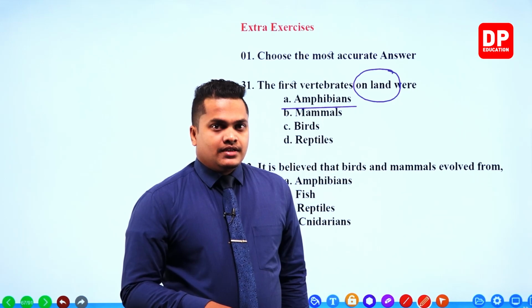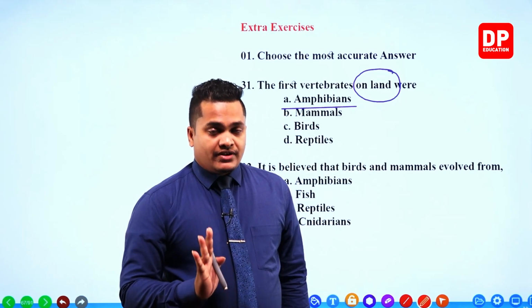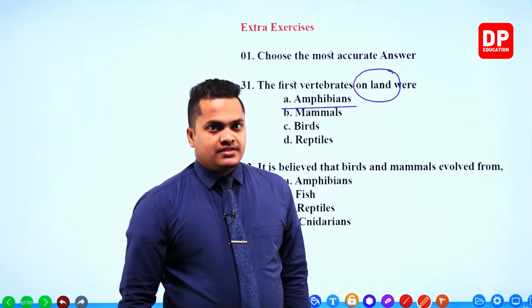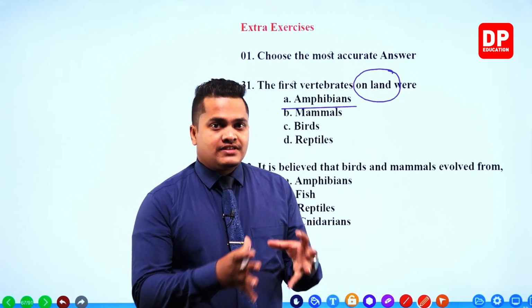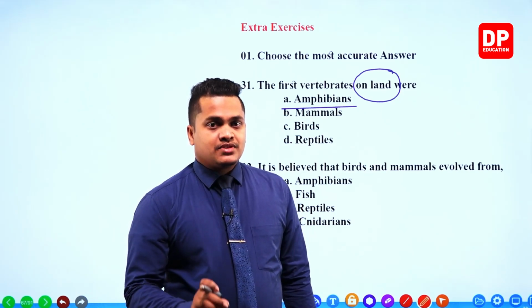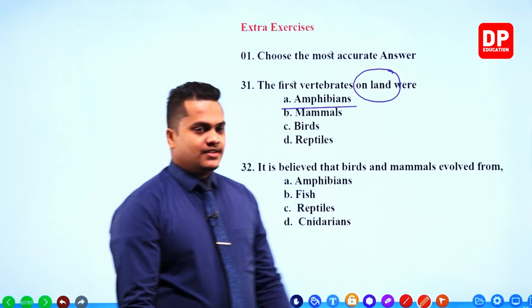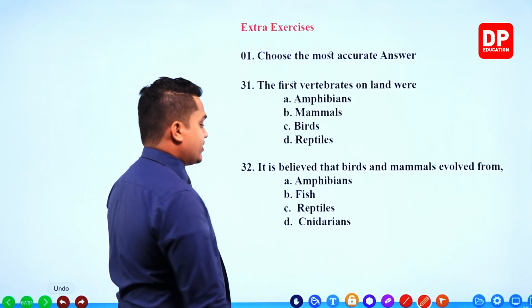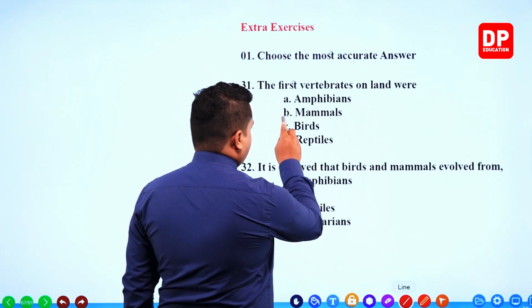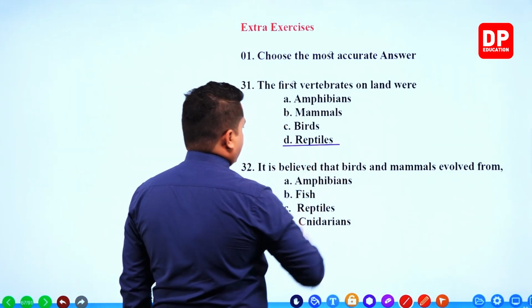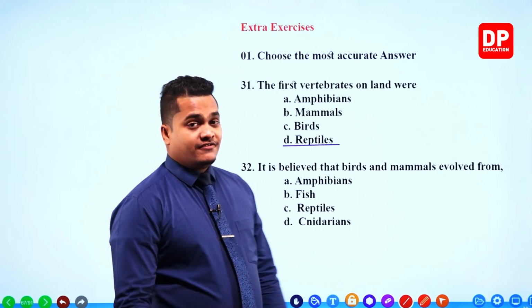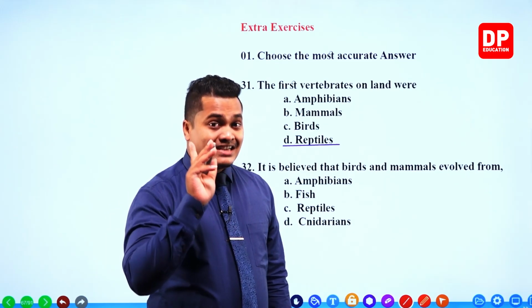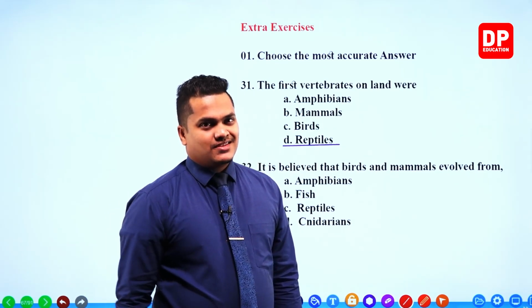That was not the amphibians. On land, the first and foremost organisms which were created from the amphibians, my dear children, were the reptiles. So reptiles were the first and foremost terrestrial organisms.